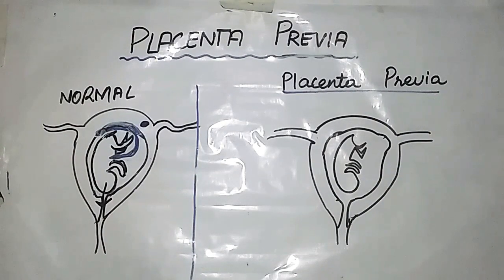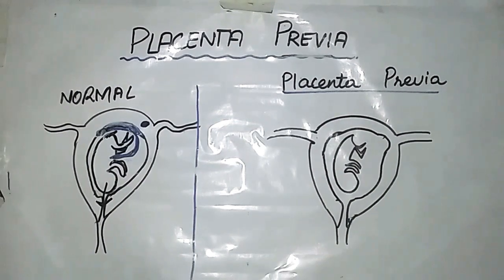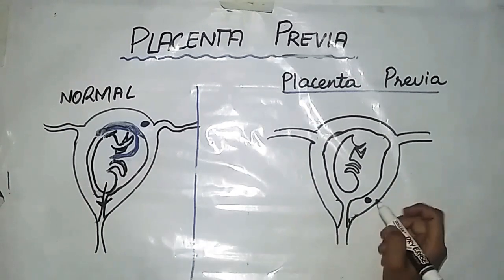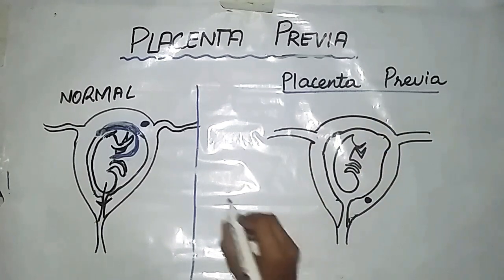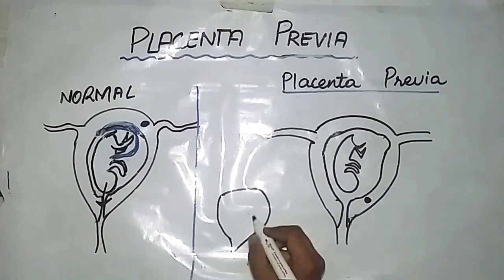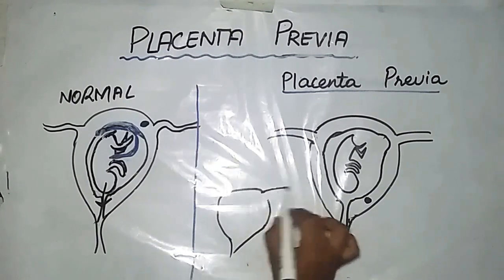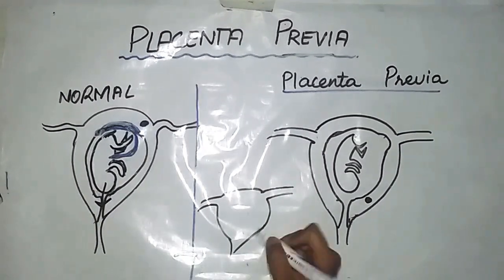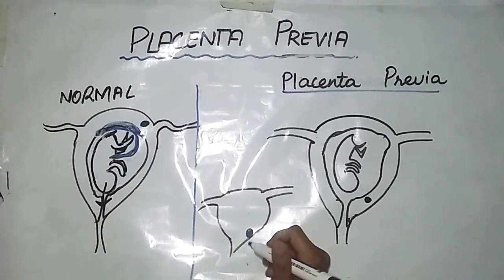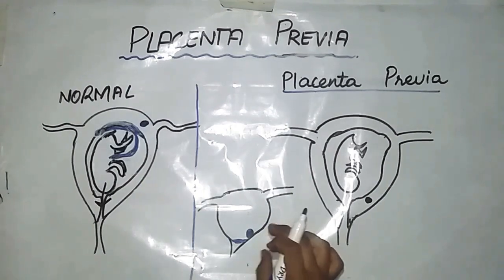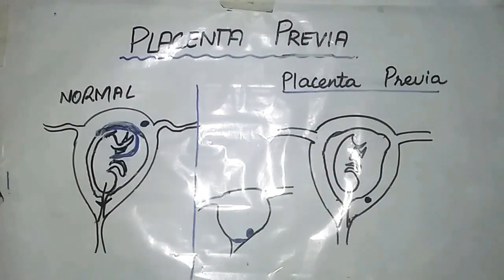Today we will discuss placenta previa. Placenta previa means implantation of the blastocyst in the inferior part of the uterus. If this is the uterus, and these are the fallopian tubes, then implantation of the blastocyst will be in the inferior part of the uterus near the internal opening of the cervix. This is called placenta previa.